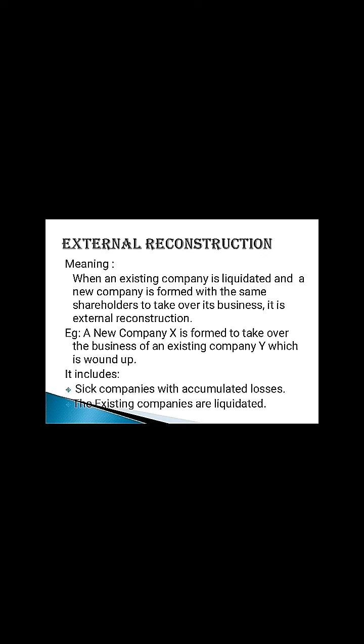External reconstruction. When an existing company is liquidated and a new company is formed with the same shareholders to take over its business, it is called external reconstruction. For example, a new company X is formed to take over the business of an existing company Y, which is wound up. External reconstruction includes sick companies with accumulated losses. Here, the existing companies are liquidated.